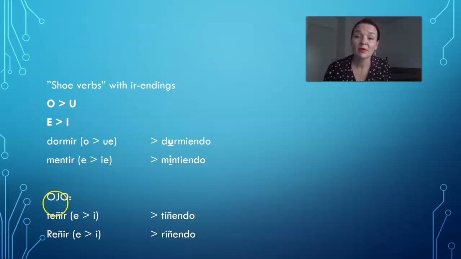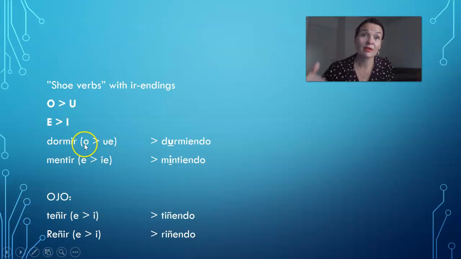Okay, for example, dormir. So in present tense, you change o to ue, like duermo, duermes, duerme, etc. But in gerund, you have to change o to u. Okay, durmiendo. Mentir, in present tense, you would say miento, mientes, miente.